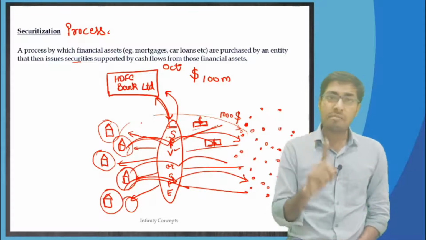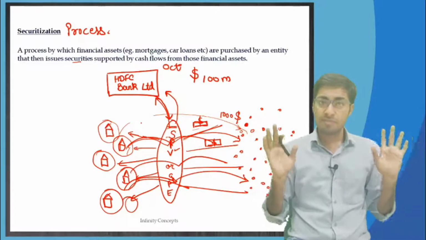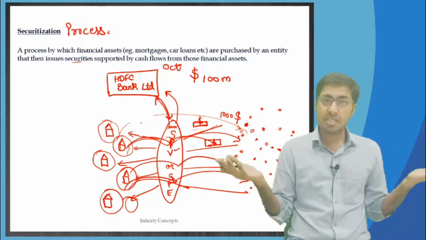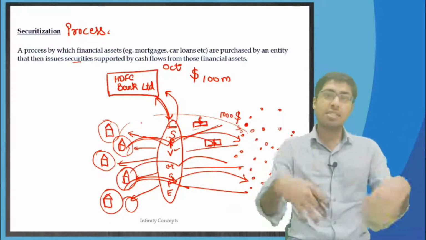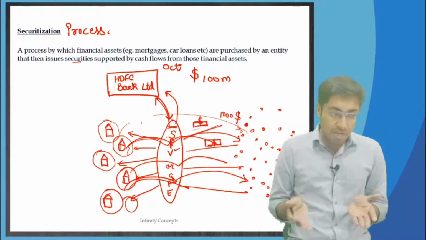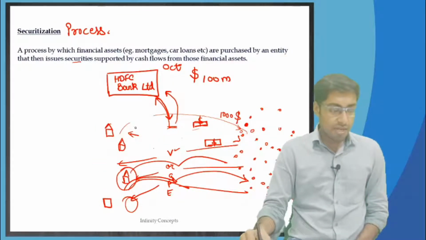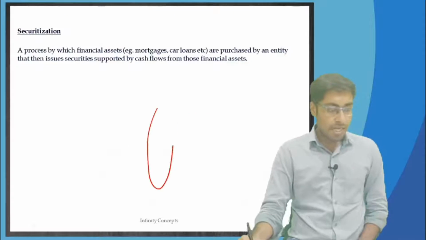In the month of November again it is going to disburse $100 million worth of home loans, whatever business it gets, it is going to disburse that many loans. Now what is going to happen with the SPV?